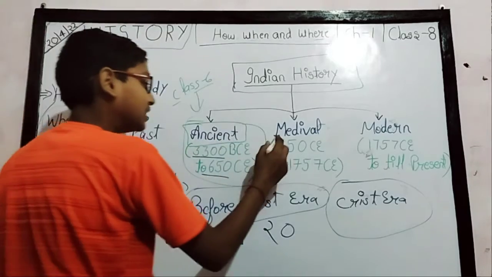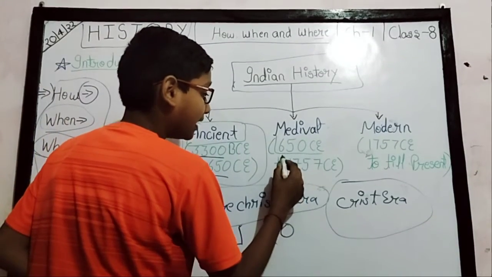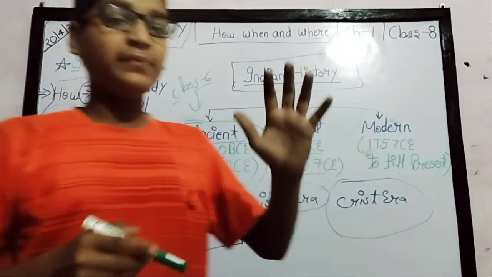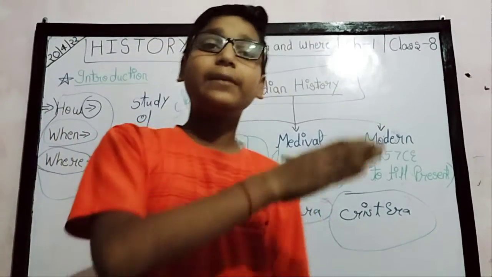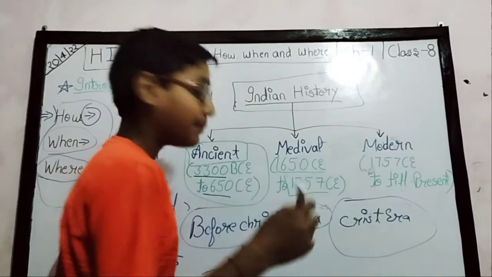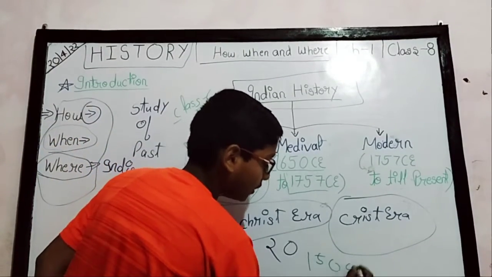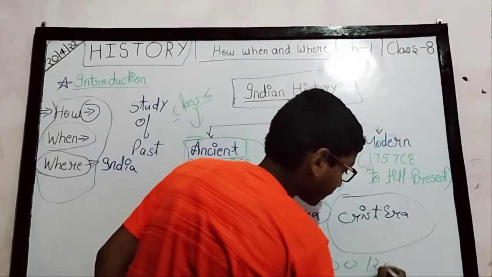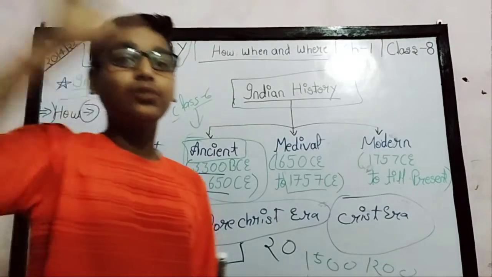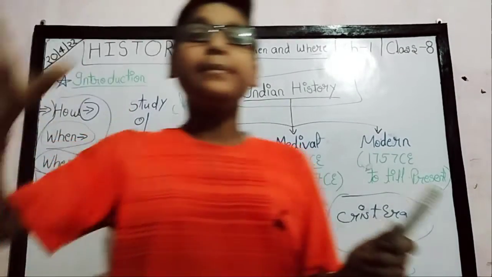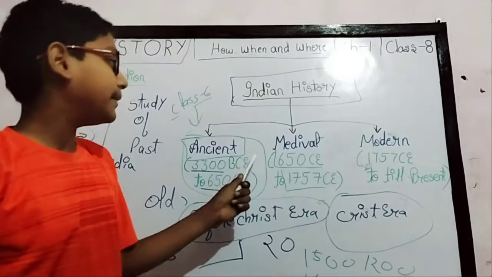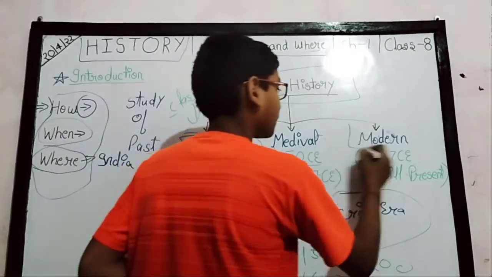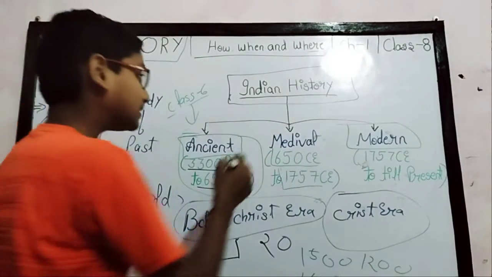Medieval history is from 650 CE to 1757 CE. In class 7th we studied the Mughal period, which was mainly in the 1500s and 1600s, when these rulers came. So this was the medieval period, mainly the period of the Mughals. It is called the medieval period, 650 CE to 1757 CE. You have studied medieval history in class 7th.